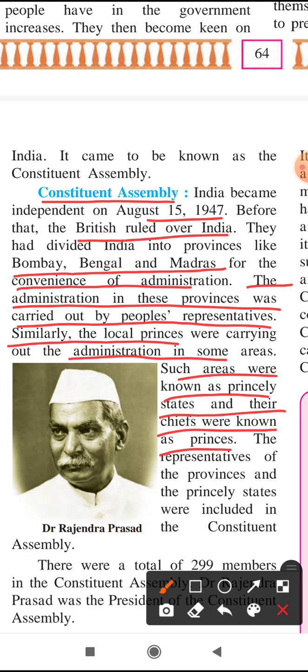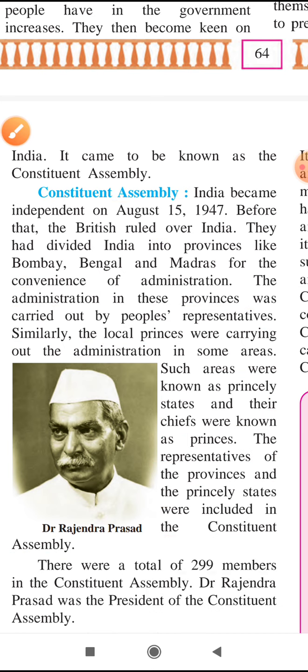This way the representatives of the provinces and the princely states were included in the Constituent Assembly. Those who were elected by the people were included, and also the princes who were running the administration of a particular area. The princes and people's representatives were both included in the Constituent Assembly.